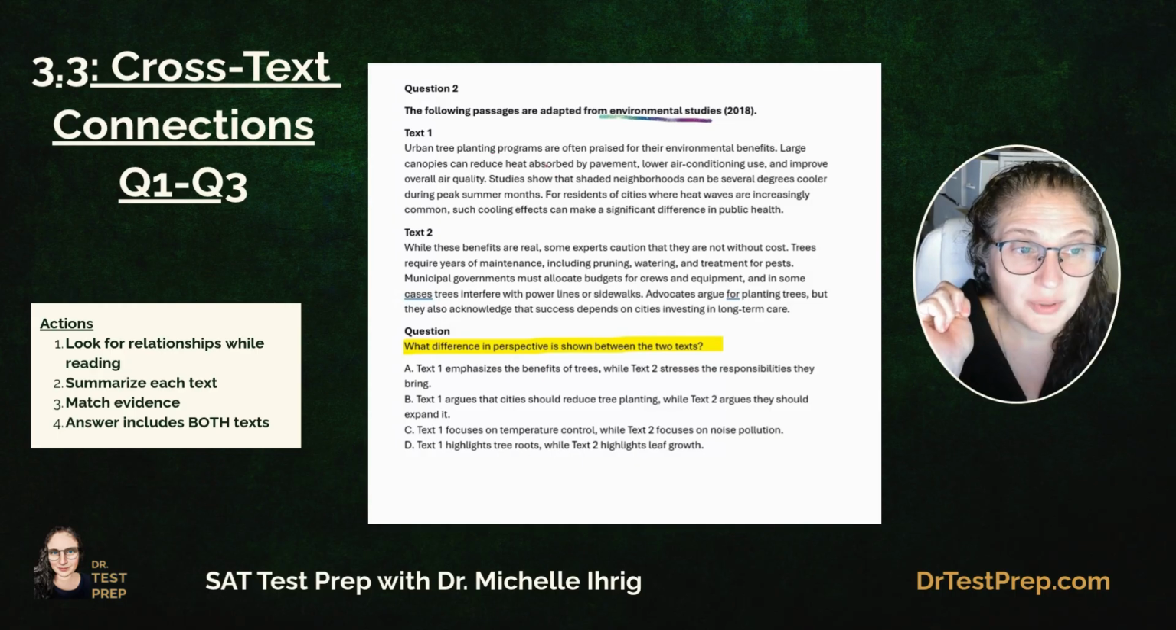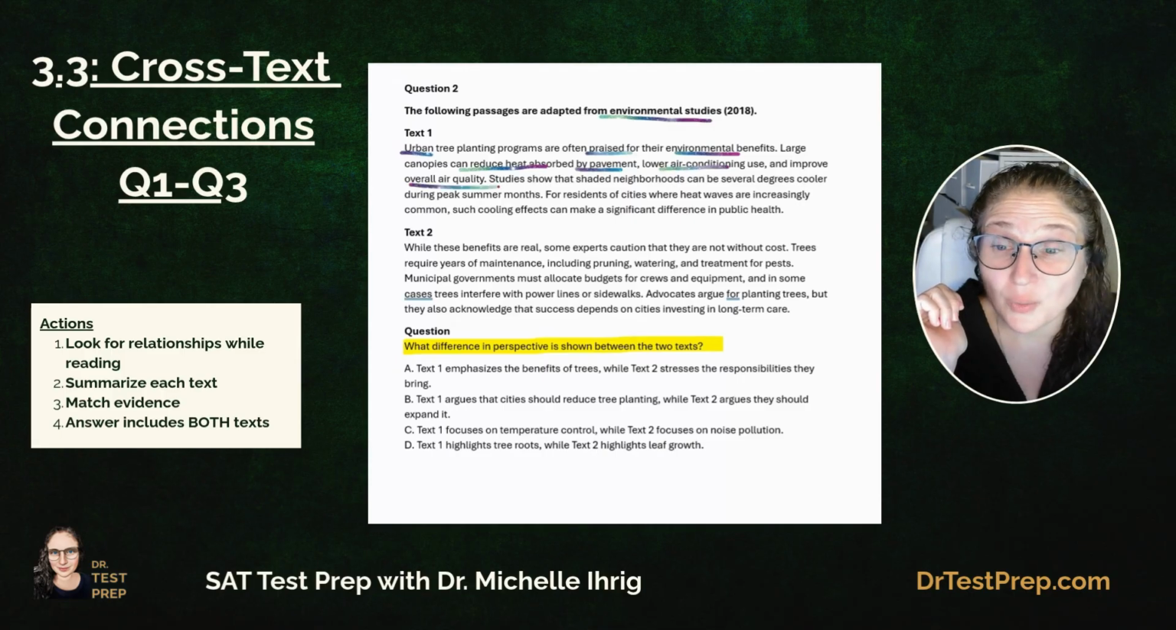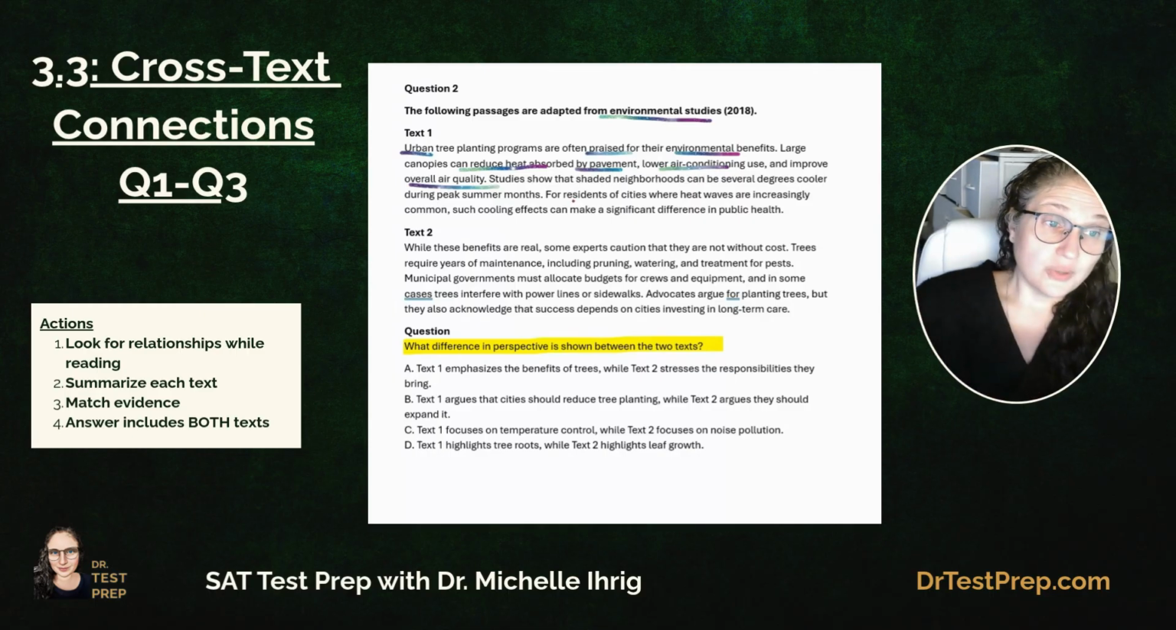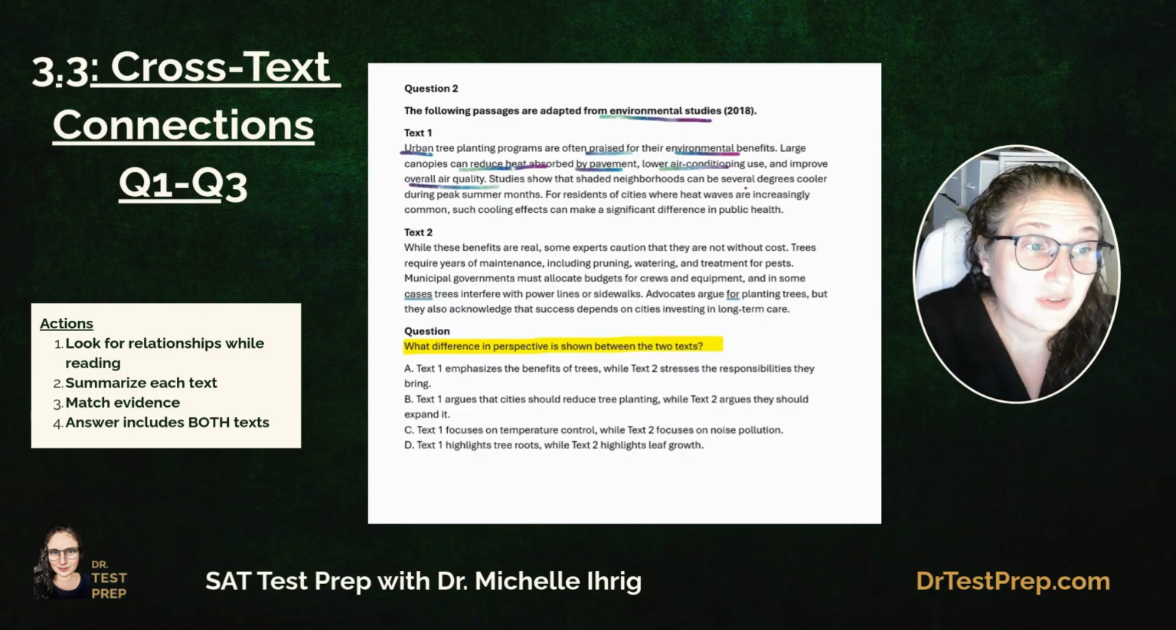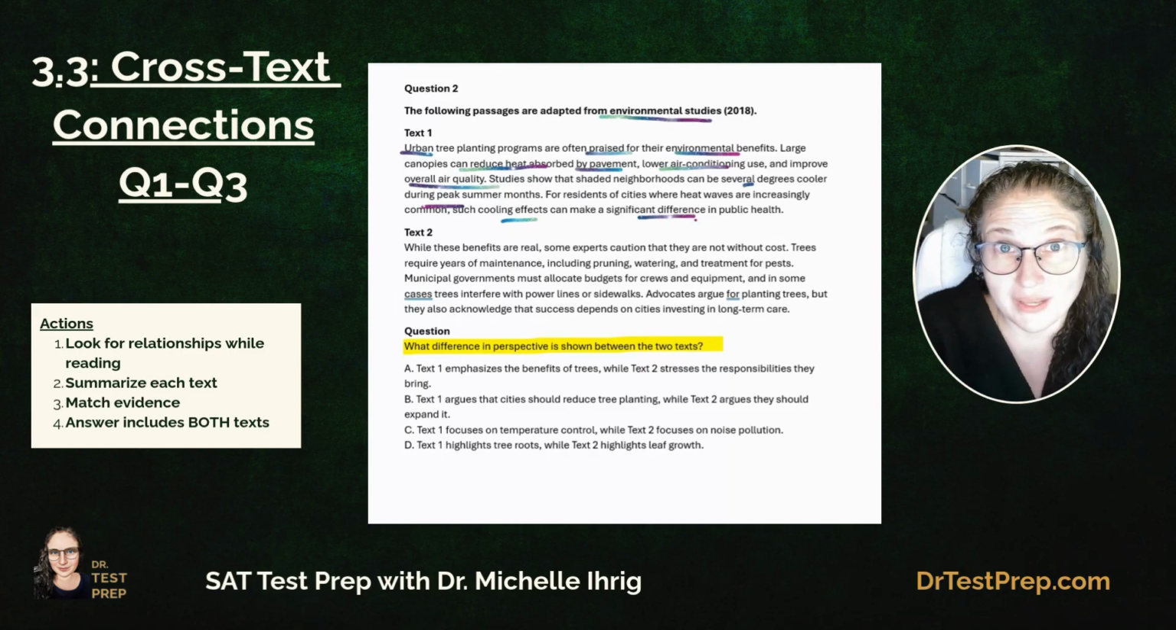Urban tree planting programs are often praised for their environmental benefits, urban city. Large canopies can reduce heat absorbed by pavement, lower air conditioning use, and improve overall air quality. Studies show that shaded neighborhoods can be several degrees cooler during peak summer months. For residents of cities where heat waves are increasingly common, such cooling effects can make a significant difference in public health.